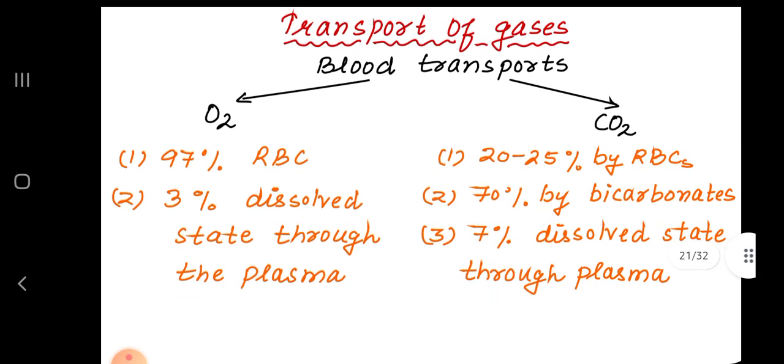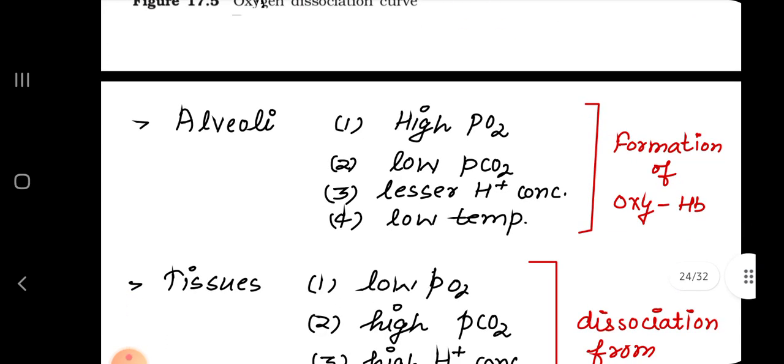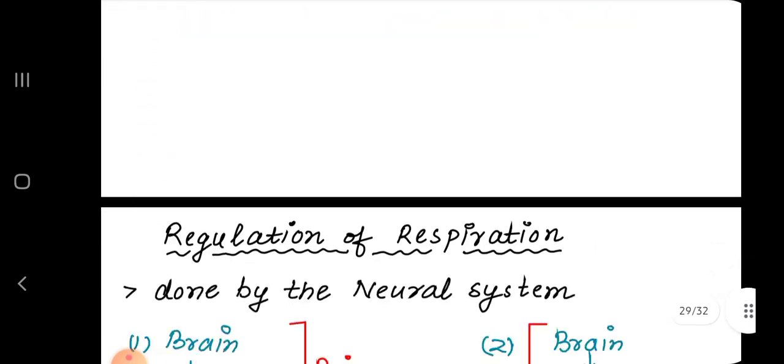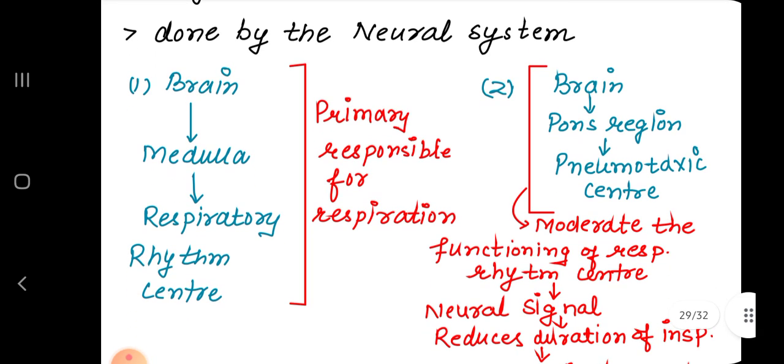Then transport of gases: blood transports oxygen and carbon dioxide. Oxygen: 97% by RBC, 3% dissolved directly in the plasma. CO2: 20 to 25% by RBC, 70% as bicarbonate, 7% dissolved directly in plasma. Then regulation of respiration is done by the neural system: first, in the brain, the medulla has the respiratory rhythm center.